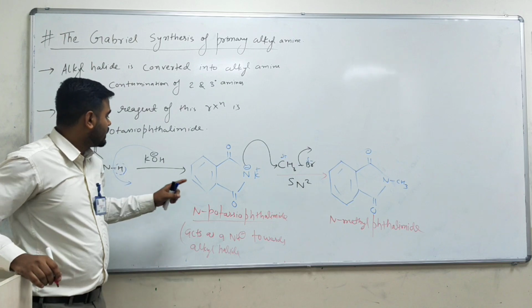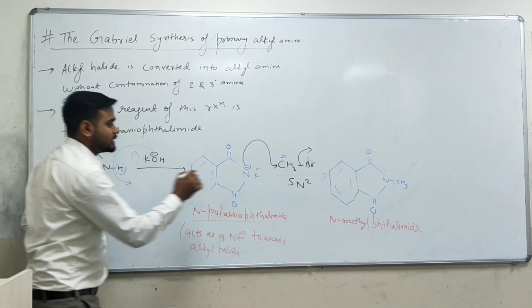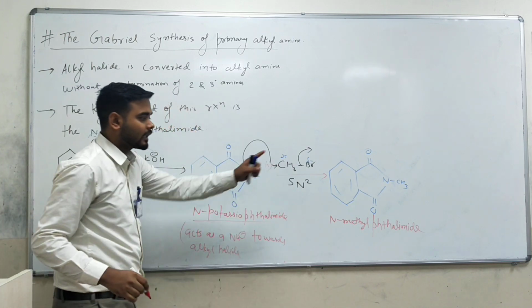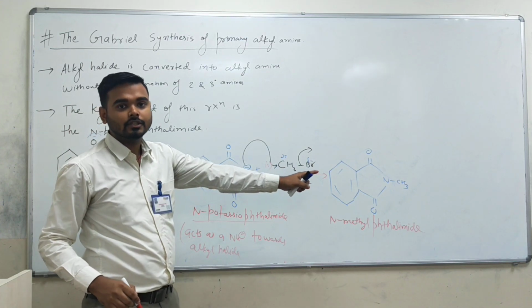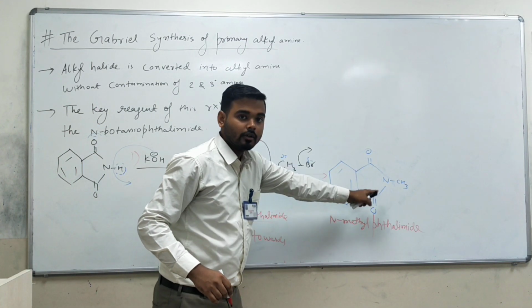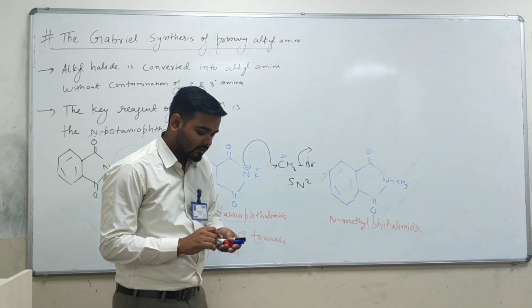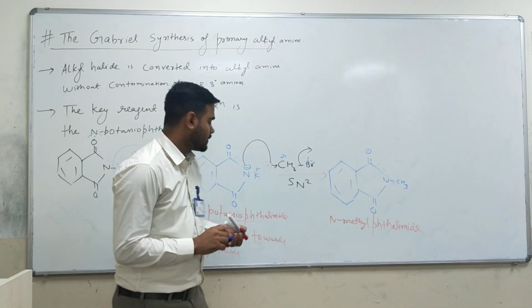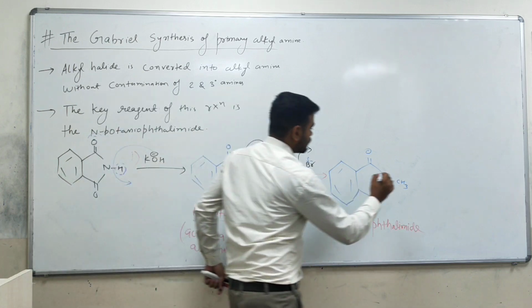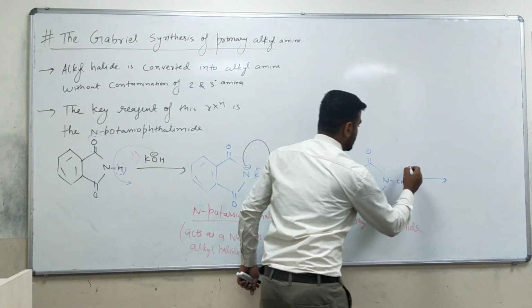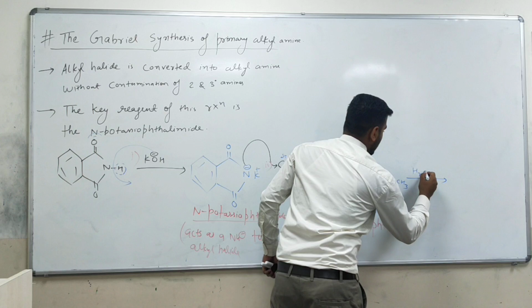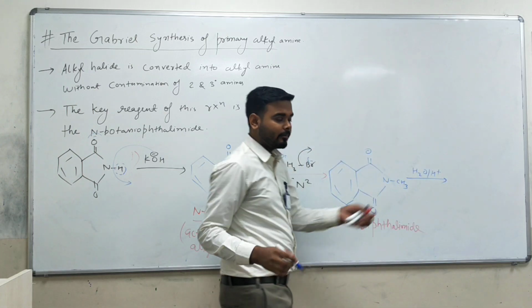Okay, right now, first we take KOH, second we take alkyl halide. The third one is the hydrolysis of these two imide bonds. We have two imide bonds. So what will happen when you do the hydrolysis? Right now I will do the hydrolysis by taking H2, H plus here. So if you see here, right now we have H2, H plus in acidic medium.